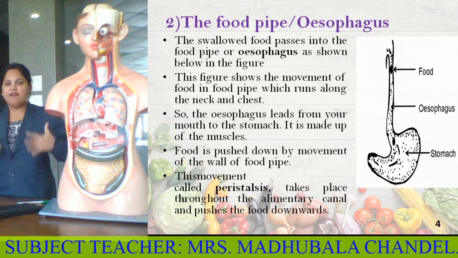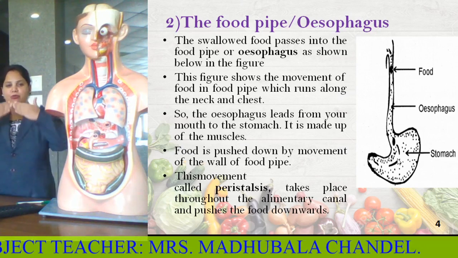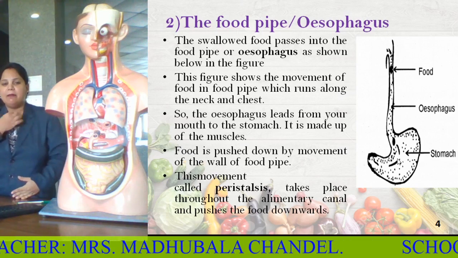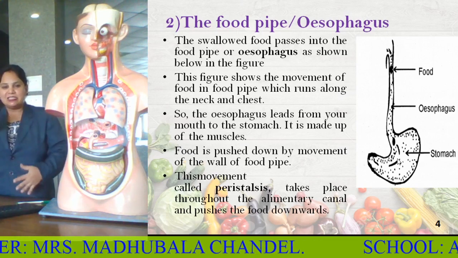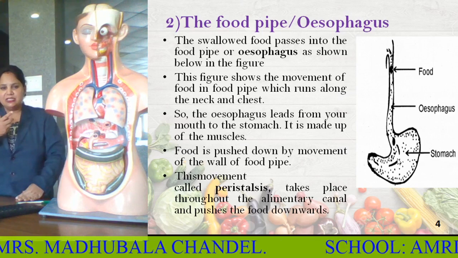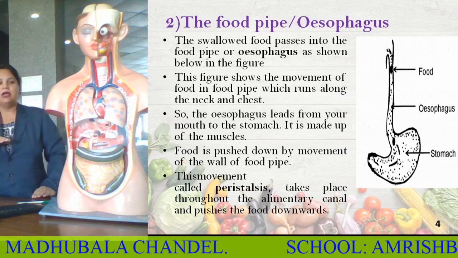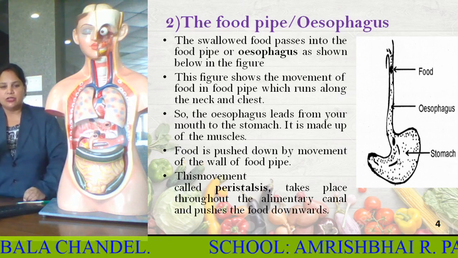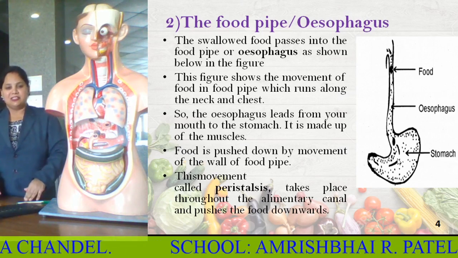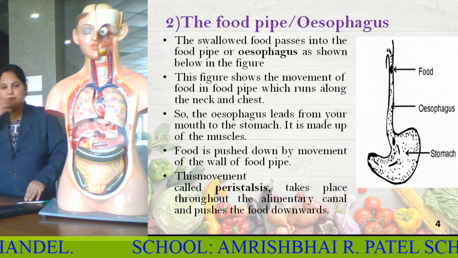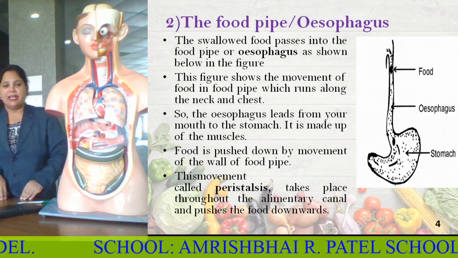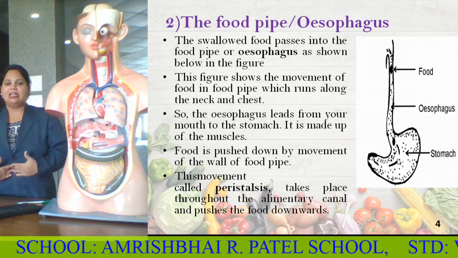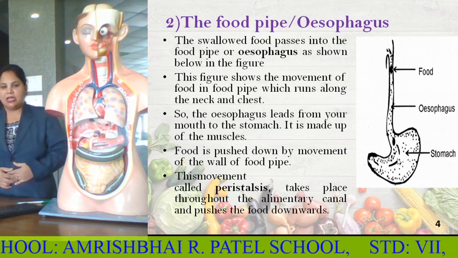It is made up of muscles. Food is pushed down by the movement of the wall of the food pipe. The pipe is elastic, it is made up of muscles, and it stretches. So the food is pushed down by the movement of the food pipe. And this movement is called, note down students, peristalsis. This movement of pushing the food down is called peristalsis, which takes place throughout the alimentary canal and pushes the food downwards.